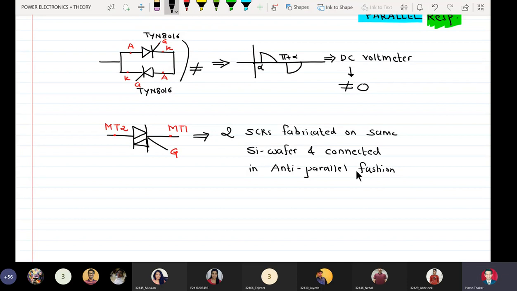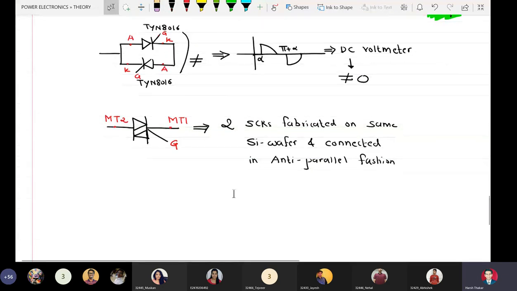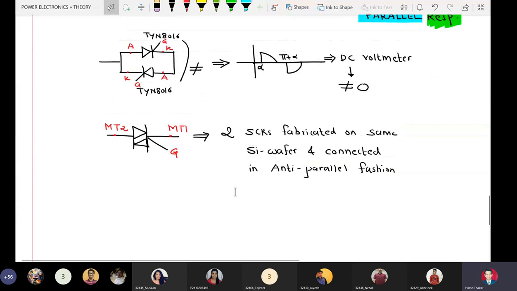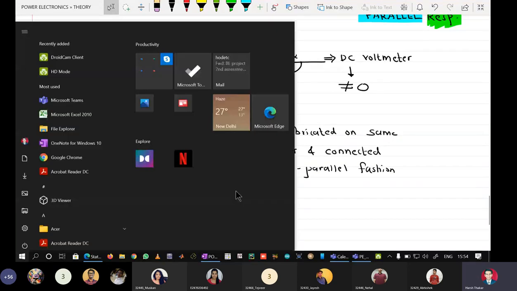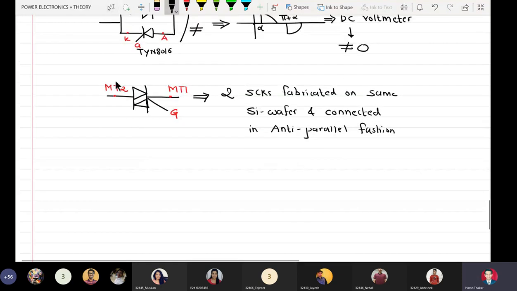Okay, parallel would mean anode connected to anode and cathode connected to cathode, but when I connect anode to cathode and cathode to anode, that becomes anti-parallel fashion. So a triac is nothing but two SCRs fabricated on the same silicon wafer and connected in anti-parallel fashion.